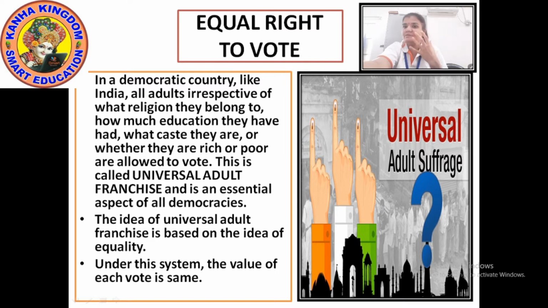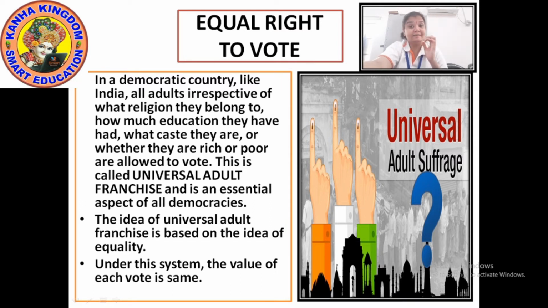Each and every person of the country has the right to elect the government. So nobody should feel like they are not treated equal. So this idea of universal adult franchise was given out.